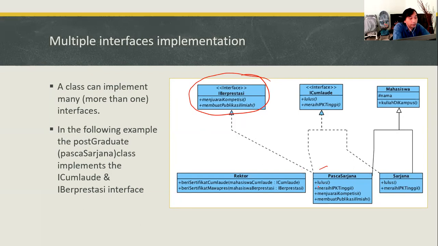So as you can see, the postgraduate student implements two different interfaces, which are the achievement interface and the iJoomla interface.